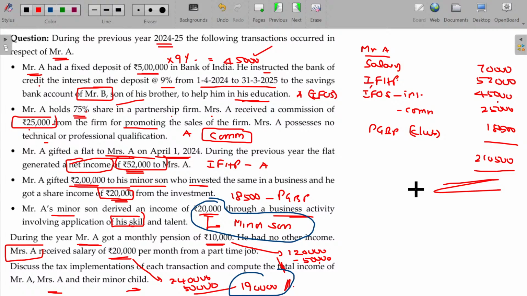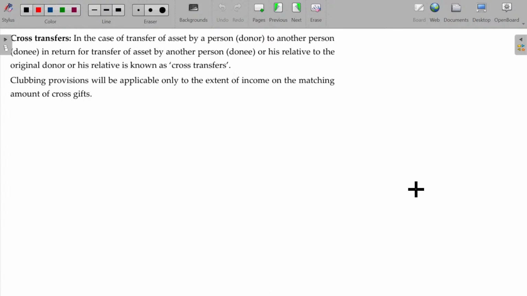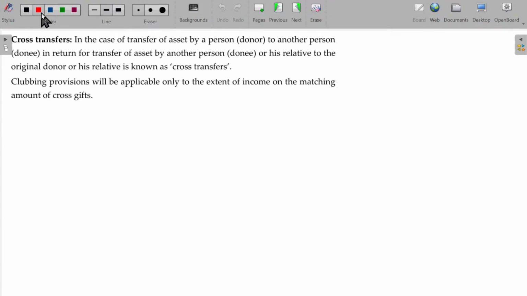So let me complete the cross transfer. An additional point: very rarely that question may be asked in your exams. Cross transfer. Clear? I'll directly go for the illustration so that you'll understand the cross transfer theory later on.